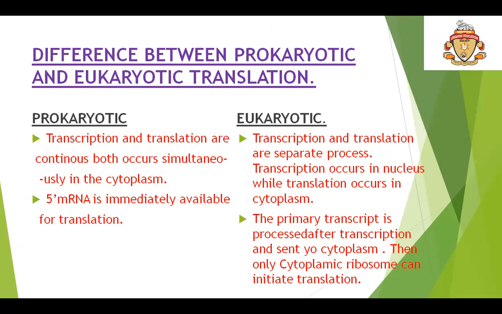In prokaryotes, 5' mRNA is immediately available for translation. Whereas in eukaryotes, the primary transcript is processed after transcription and sent to the cytoplasm, and then only the cytoplasmic ribosome can initiate the translation. As we know, the eukaryotic mRNA undergoes post-transcriptional modification.